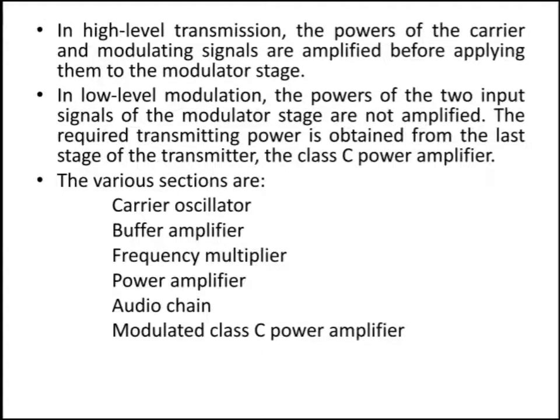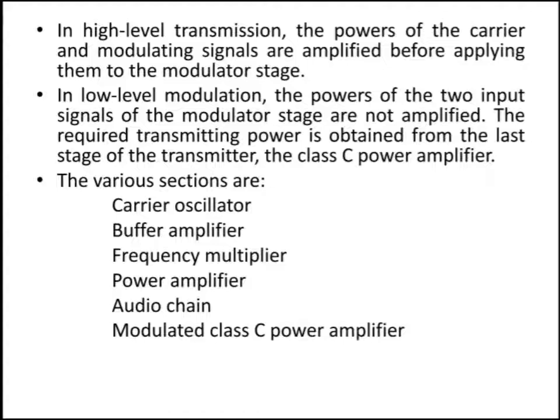In high-level transmission, the power of the carrier and modulating signals are amplified before applying them to the modulator stage. That is, for a high-level AM transmitter, the power of the carrier signal and modulating signal is high, so before applying into the modulator stage, it is amplified.